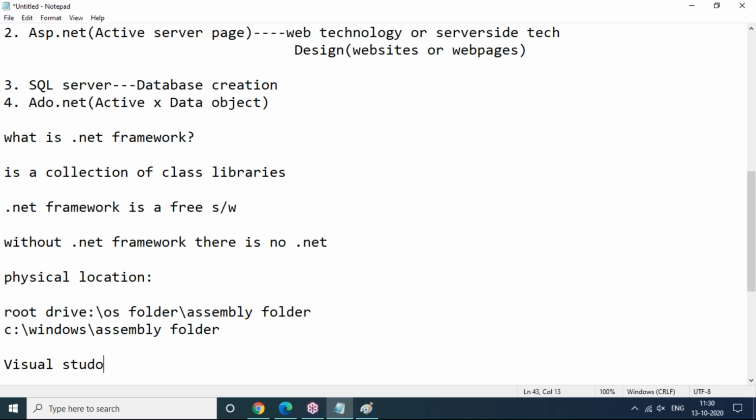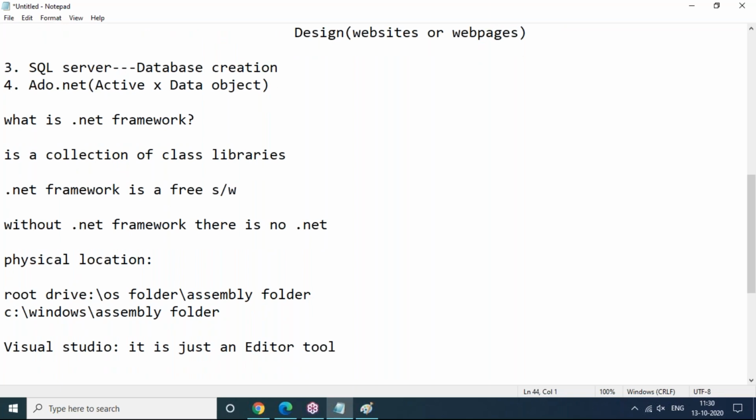We can say that it's an editor tool. What does Visual Studio mean? It is just an editor tool, editor tool or software. Just as Java people use NetBeans, Eclipse, MyEclipse, and editor tools like EditPlus, and C or C++ programmers use Code::Blocks software and Turbo C editor tools, similarly in .NET we have to use an editor tool called Visual Studio. So Visual Studio is an excellent editor tool for .NET application development, and this is also called an IDE, that means Integrated Development Environment.